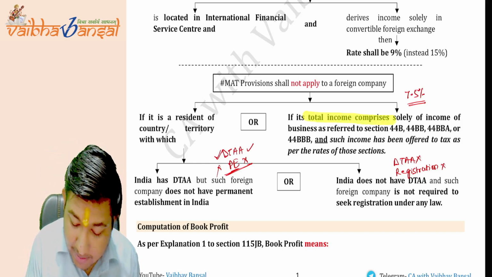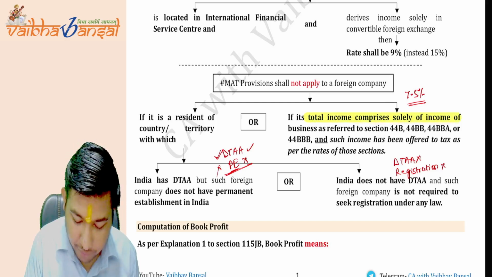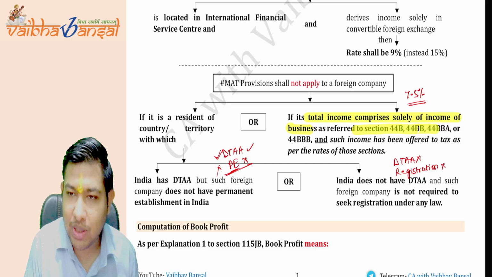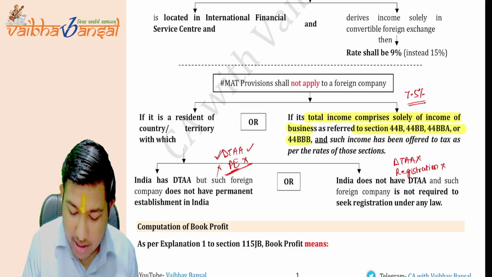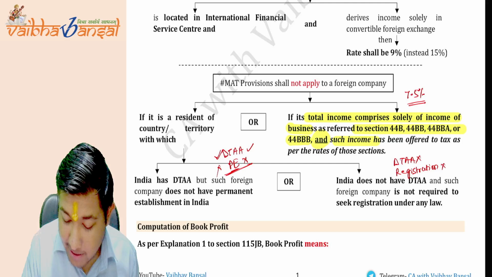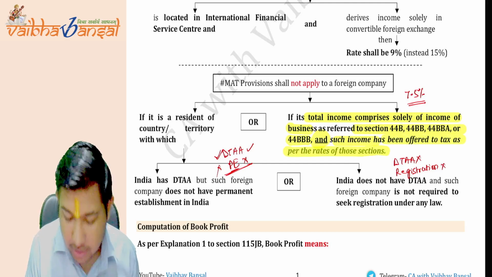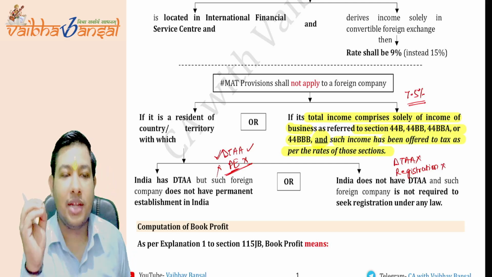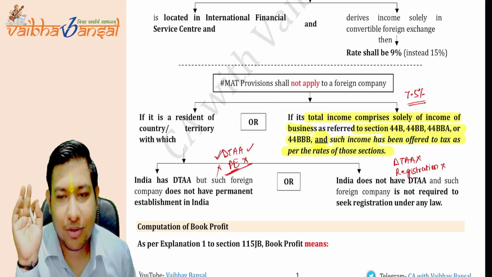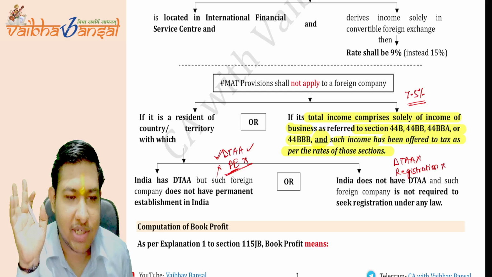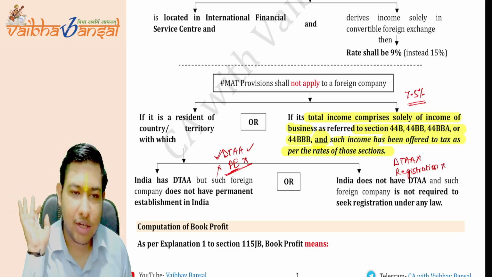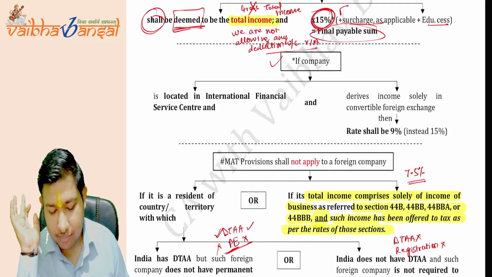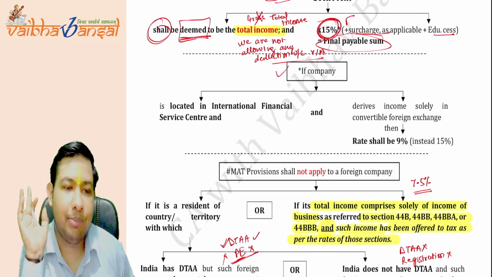The total income comprises solely of income of business referred to under sections 44B, BB, BBA, and BBB, and such income has been offered to tax at the rate of those sections, and the tax has been deducted as per those sections, that is 7.5% of the deemed income. Is this clear to you all? Clear? Now we are coming to the company.